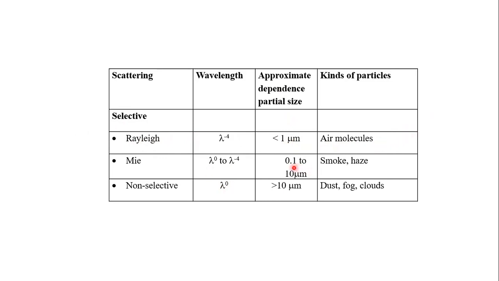And Mie scattering mostly occurs at which size of particles? That is 0.1 to 10 micrometers. Please remember this: smoke and haze. If there is smoke, this is quite common in Delhi and most of our Indian cities, because we are releasing a lot of smoke and haze from motorbikes and all those things. So this type we can call Mie scattering, with particle size from 0.1 to 10 micrometers. And non-selective scattering involves dust, fog, clouds, etc., mostly particles larger than 10 micrometers. This is the reason why clouds look white.